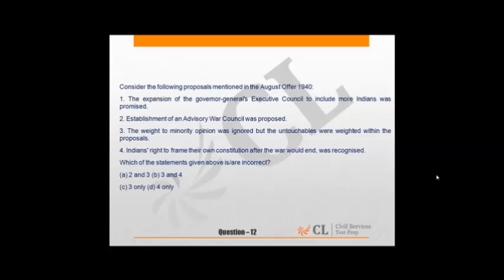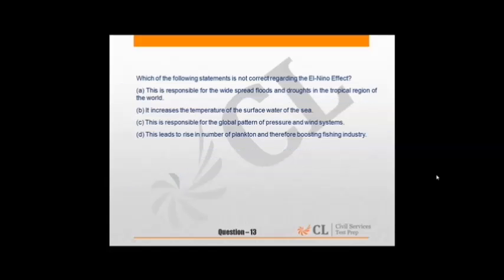That's why all the talks which were going on failed, because that was totally unacceptable to the Indian National Congress. So the third statement is incorrect. So answer is C, 3 only.